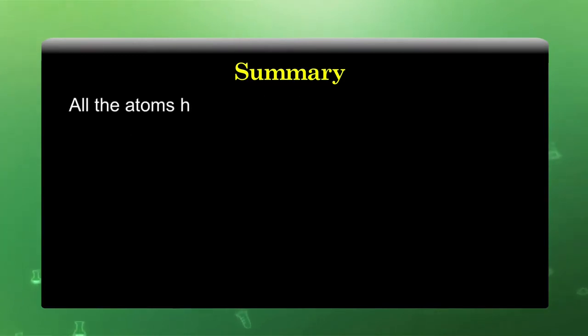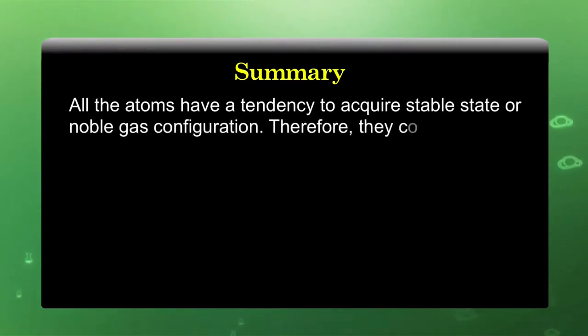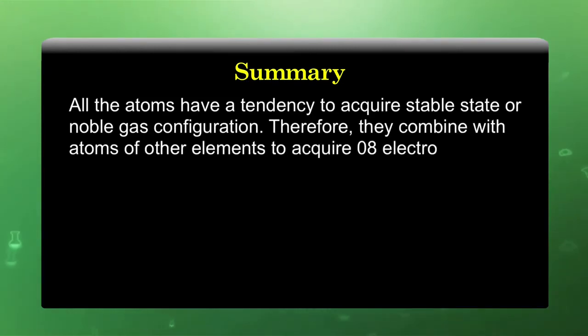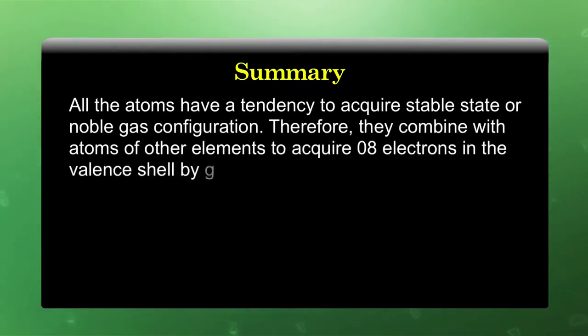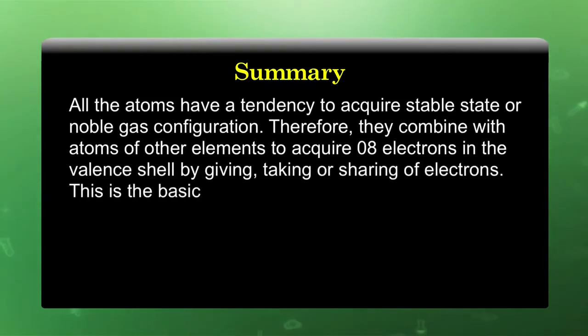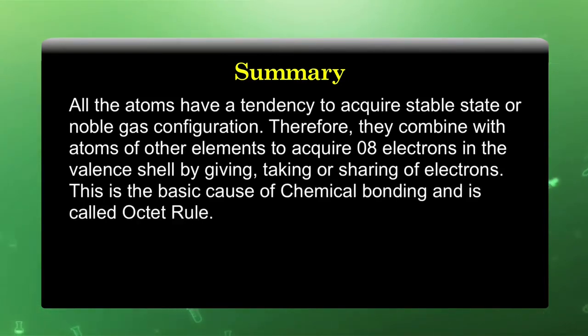All the atoms have a tendency to acquire a stable or noble gas configuration. Therefore, they combine with atoms of other elements to attain 8 electrons in the valence shell by giving, taking or sharing of electrons. This is the basic cause of chemical bonding and is called the octet rule.